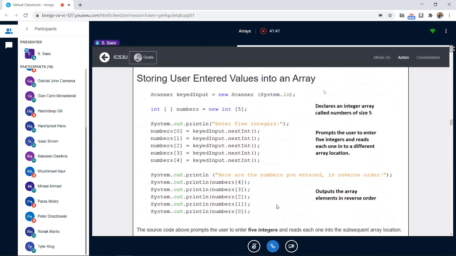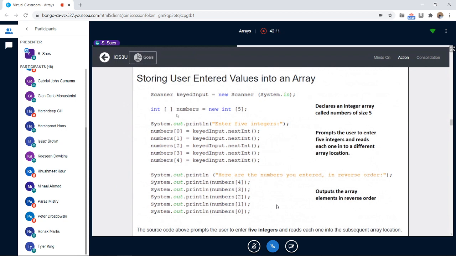What if instead of assigning the values as a programmer, we ask a user to enter the values? When we want to get something from the user, we have to use a scanner class. So we import the scanner class at the top, and we have a Scanner keyboard input, new Scanner, like we always did.